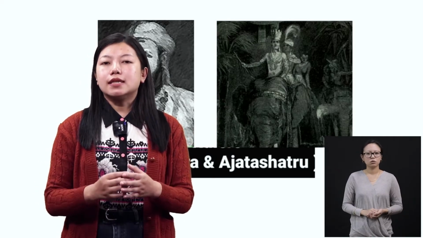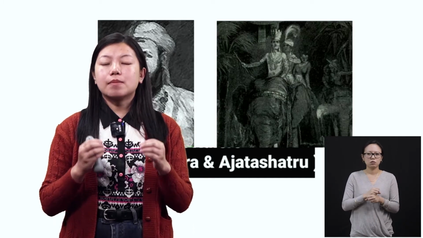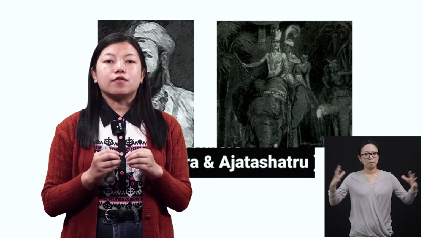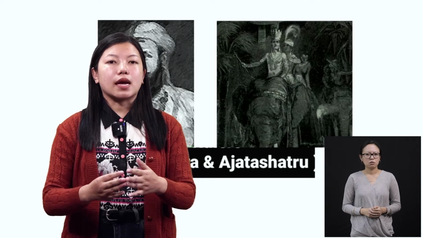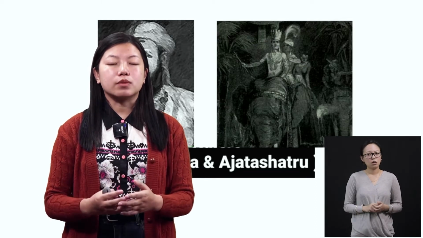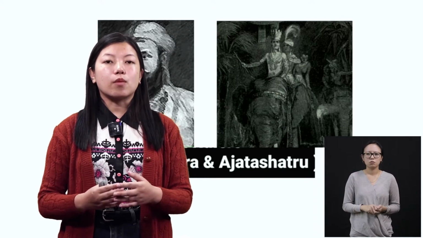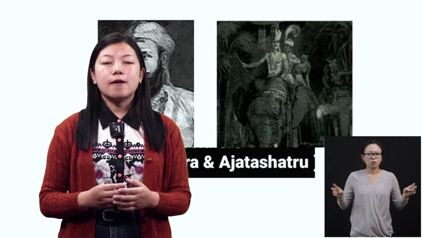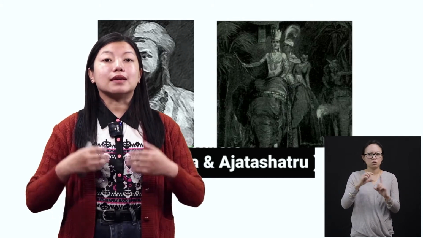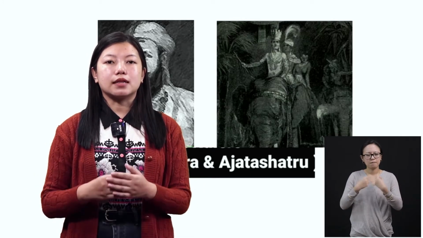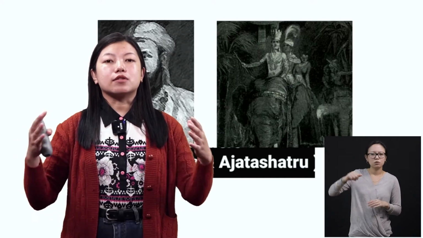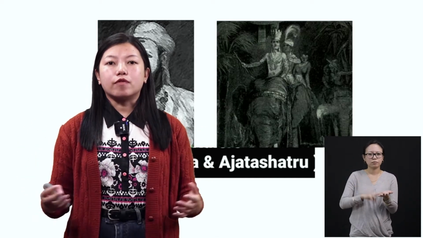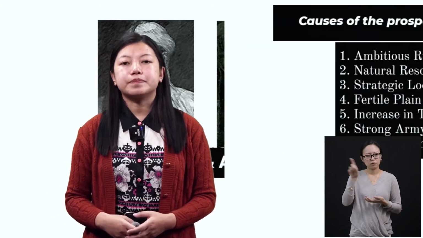Now, how did he do that? He didn't apply the same idea as his father. He used to go out and fight wars with other kingdoms, all right? When the other kingdoms lost the war, they had to surrender their land to Magadha. In that way, Magadha increased and became a very powerful kingdom, all right?